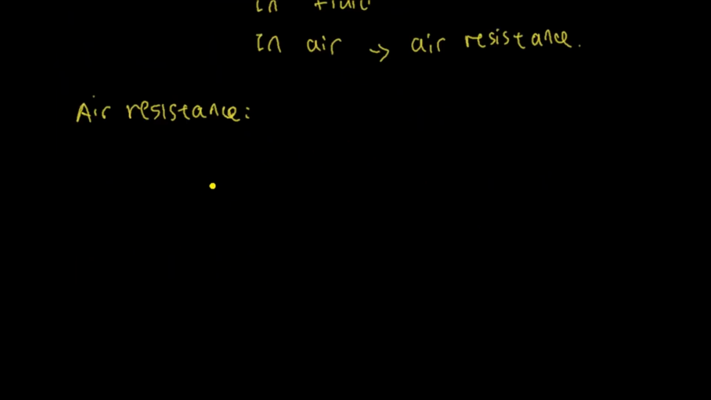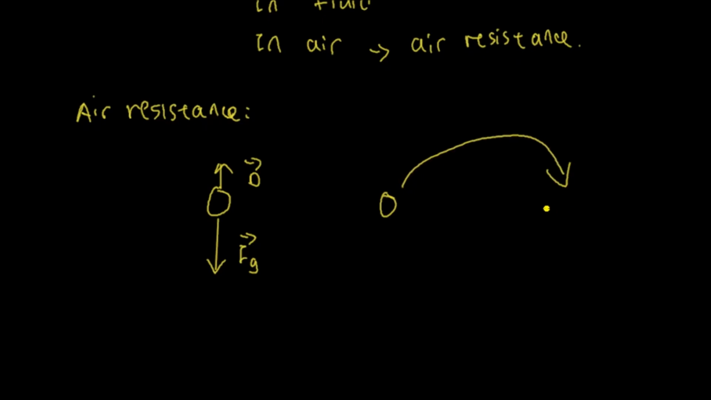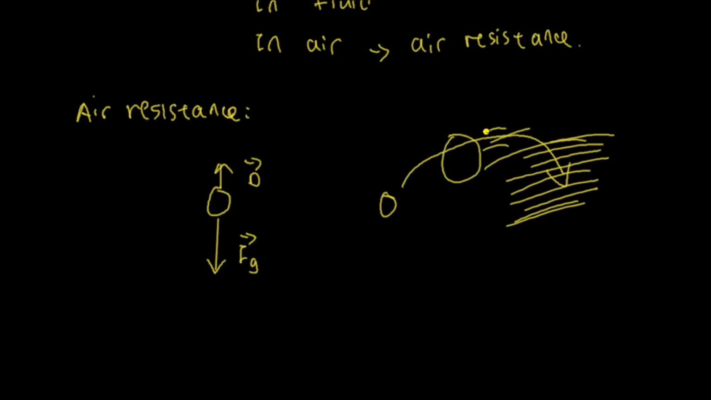When an object is falling, it's pulled by the force of gravity, and of course there is also a drag force acting upward, which is air resistance, because the object is in the air, as I mentioned before. Now what if you throw an object, let's say in a projectile motion? And if the air is blowing this way, of course the object here will be experiencing the air resistance here. So air resistance.